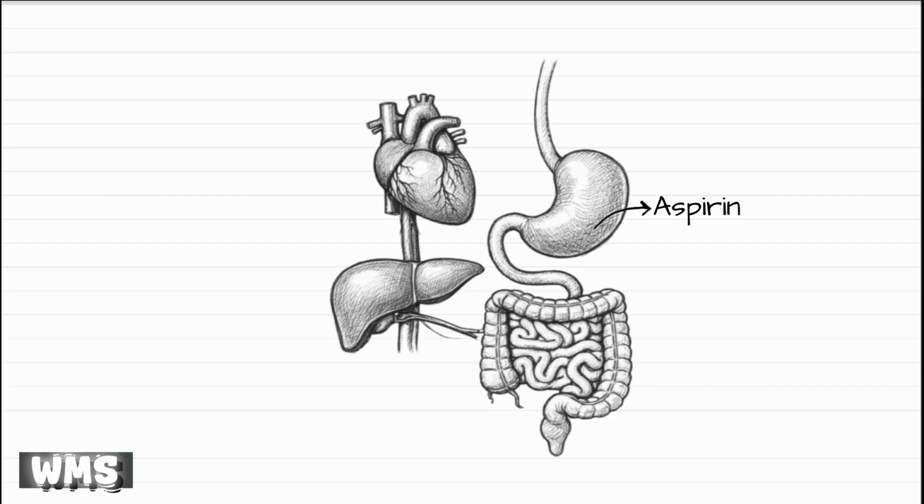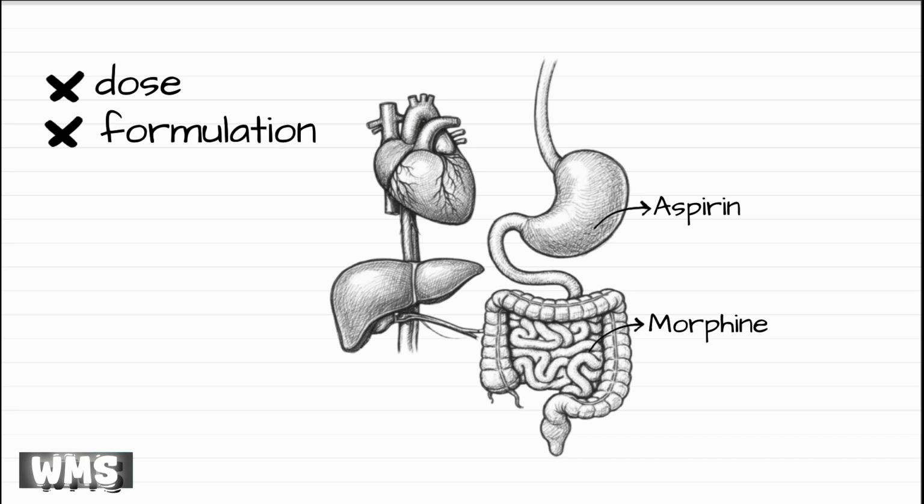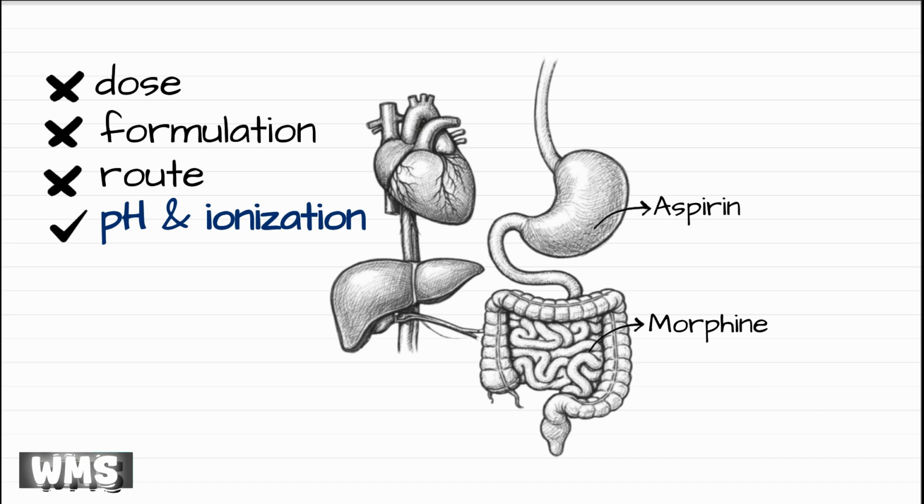Have you ever wondered why aspirin is absorbed in the stomach while drugs like morphine are absorbed in the intestine? The reason is not the dose, not the formulation, and not even the route of administration, but pH and ionization. Every drug we give orally passes through the same gastrointestinal tract, yet each drug behaves very differently. And that difference depends on one simple question.